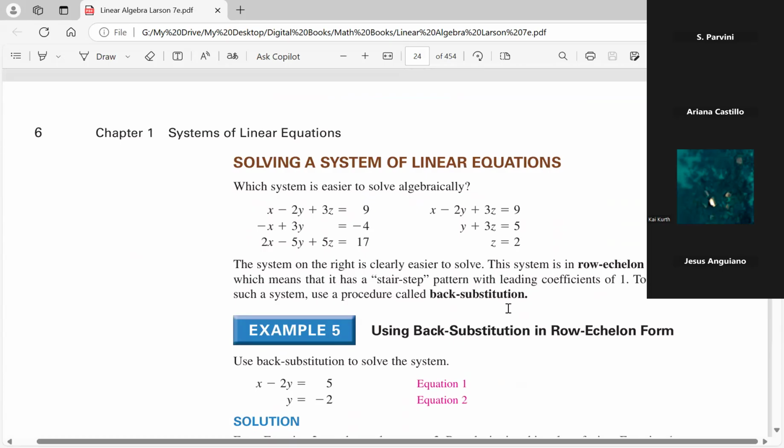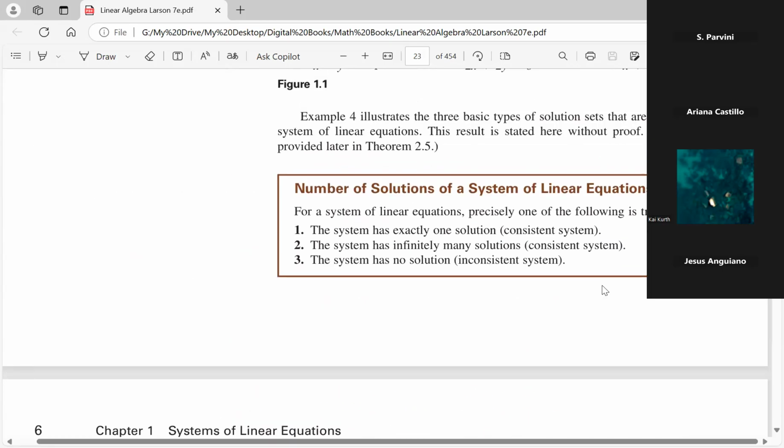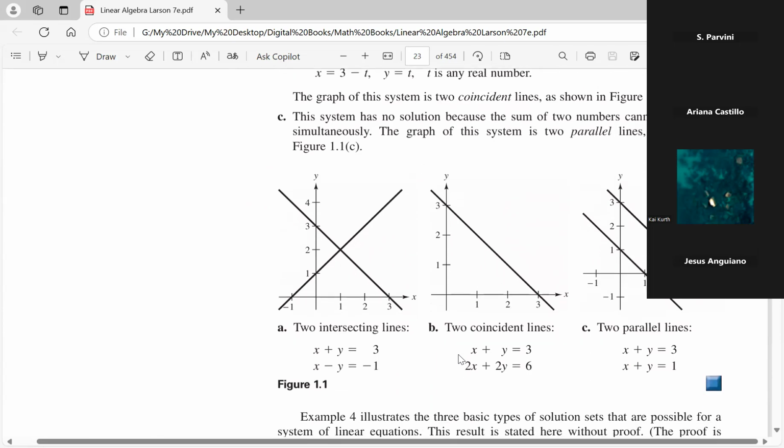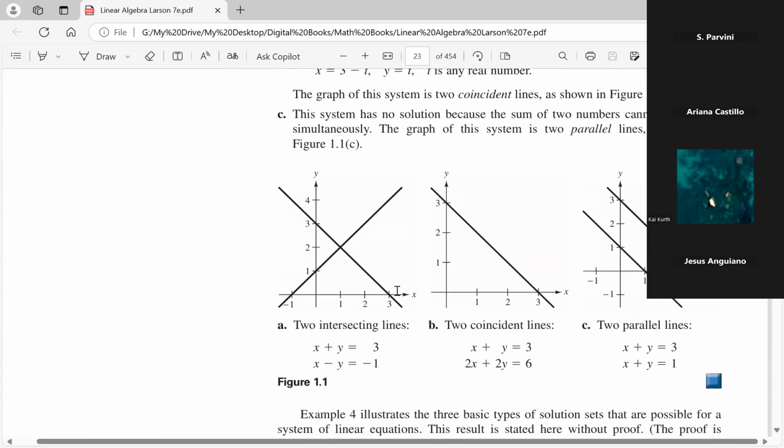So that's just the terminology as far as the number of solutions to the system. Everyone okay so far on this? Okay, thank you. Now, let's take a look at it.